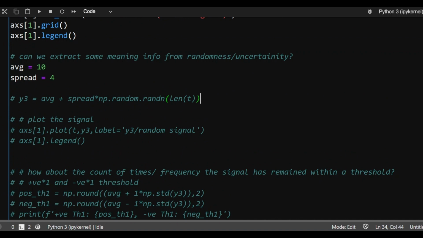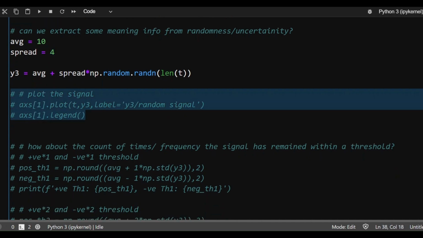So we understand now that even in randomness and uncertainty, we can look at where the data has the tendency to centrally aggregate, which is what is called an average. And by looking at the data, we can also figure out how much is the spread of the data. That gives us at least some insights into the randomness of the data. So let me reconstruct another signal here, where I'm going to be using a different axis. Instead of 0, I'm going to be using 10, and a very different spread of the signal. And you'll see how this signal behaves.